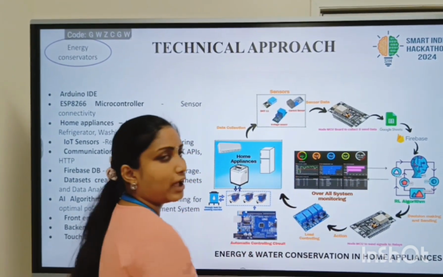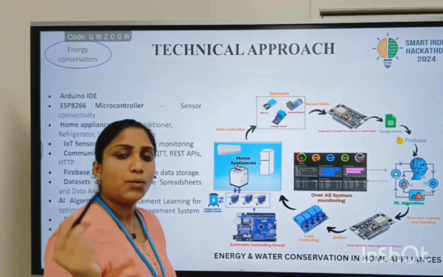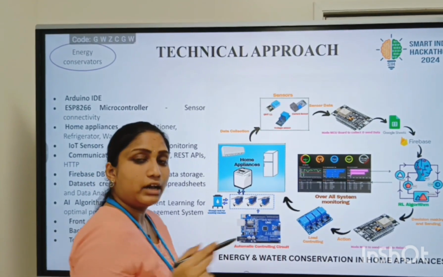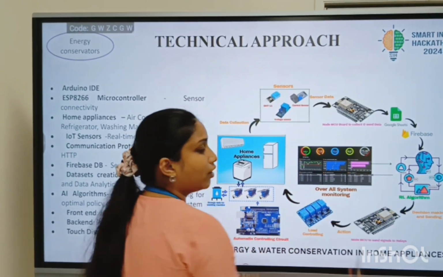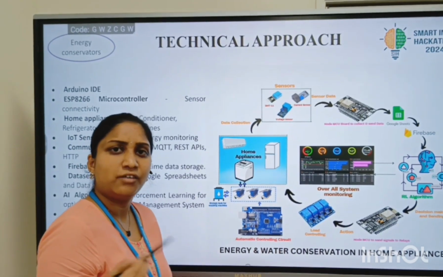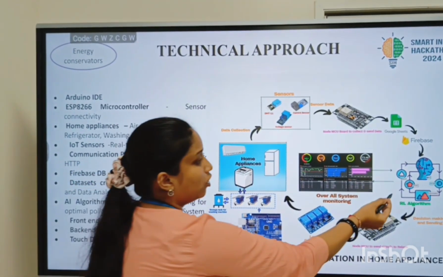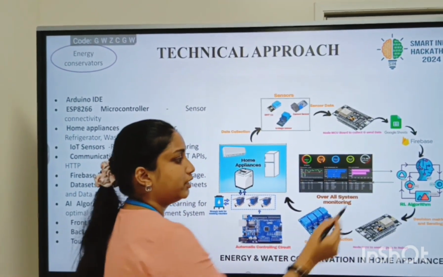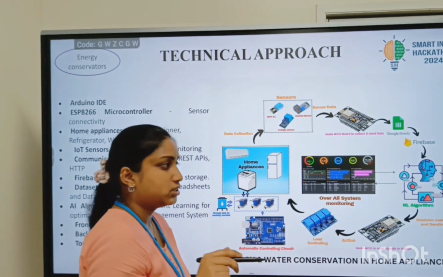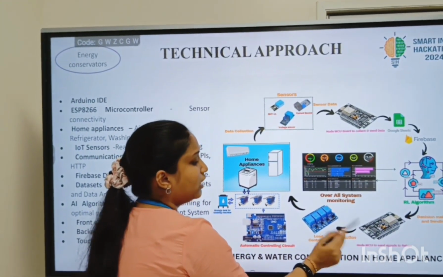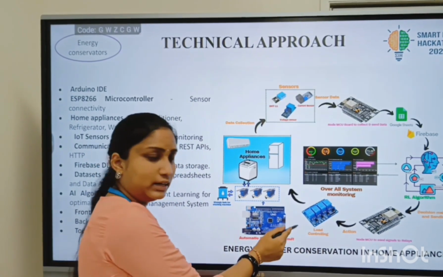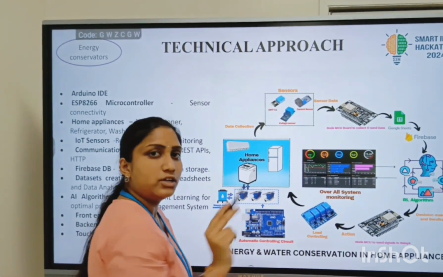This data will be sent to Firebase. Firebase is the cloud system where we can store the data and retrieve and access it anytime from anywhere. And we are sending this data to the RL algorithm. This RL algorithm is a reinforcement learning algorithm. It will be trained in a particular format to predict the output based upon the previous inputs. The decision made by the RL algorithm will be sent to the NodeMCU boards. These NodeMCU boards will send the action to the relays. Here we are using remote controls by using relays.